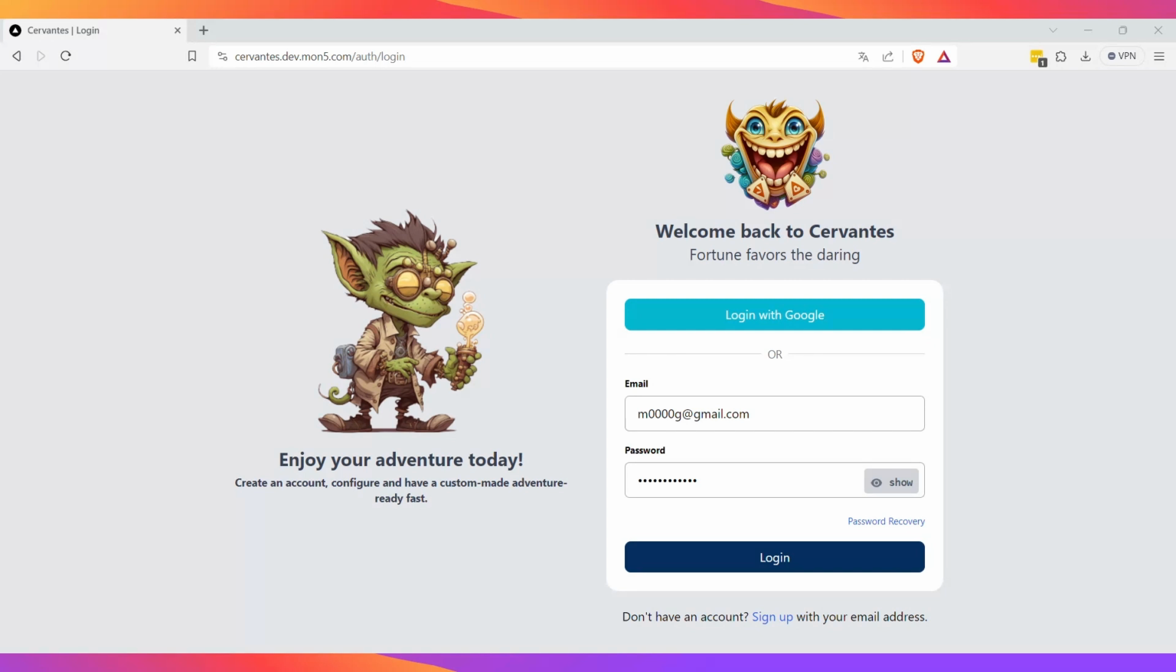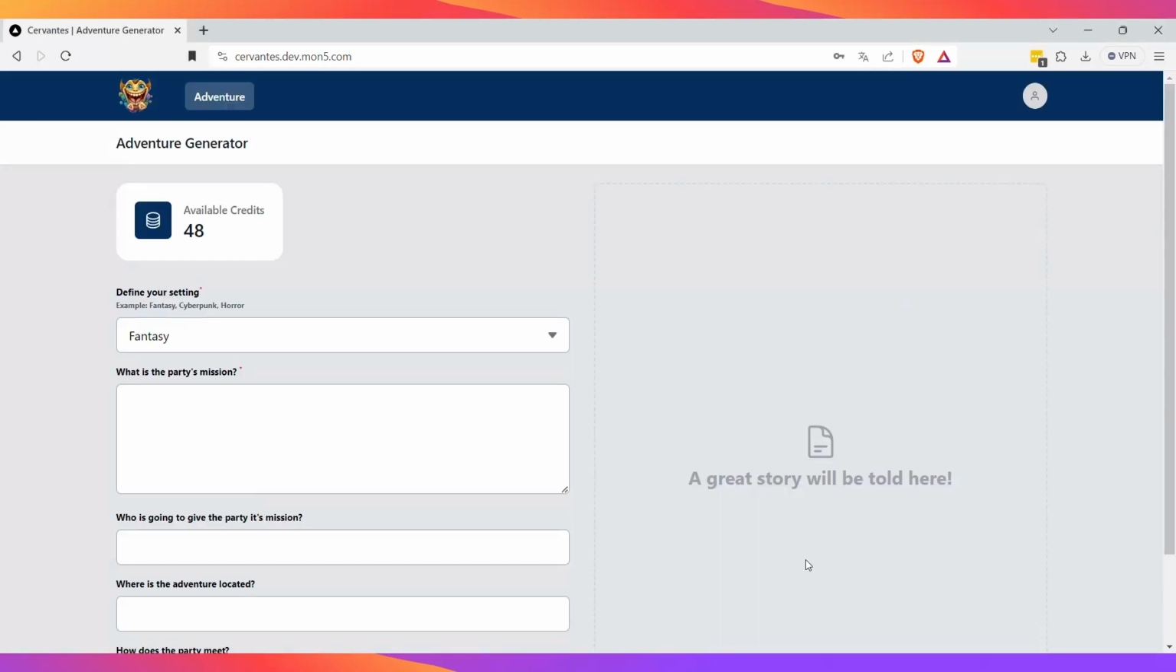Okay, so let's give it a shot. First, we're gonna try to log in. As you can see, you have the options to log in with Google or email. If you want an account, we have an option to sign up below, right here. Your user needs some credits so you can start playing around with Cervantes, so please write me back and I can give you some credits to start creating your own adventures. Okay, so let's go. Let's log in with my username and password. Here we are.